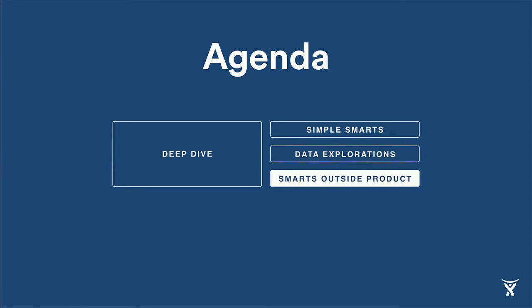Now, all of the examples we've looked at so far are about making our products smarter. But many of these same techniques can be used to make our supporting processes smarter as well. So let's take a quick look at smarts outside of product.